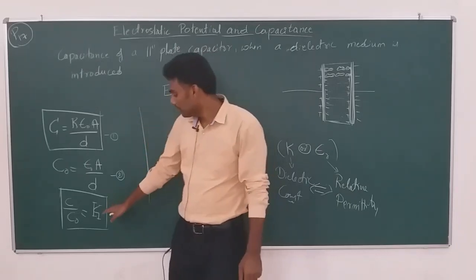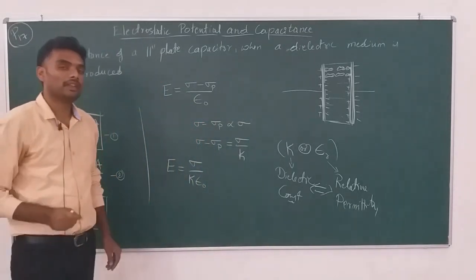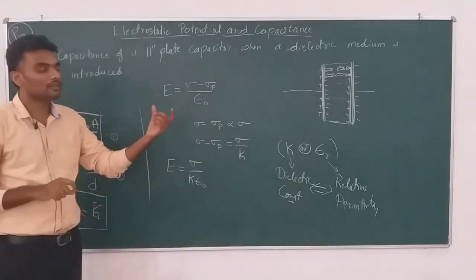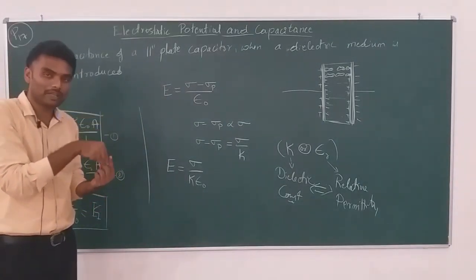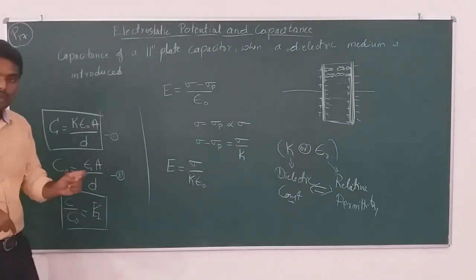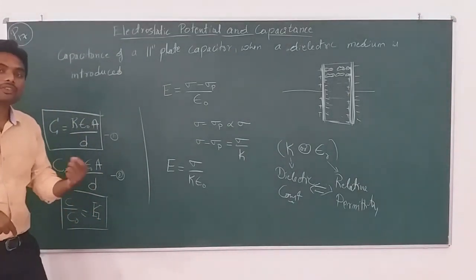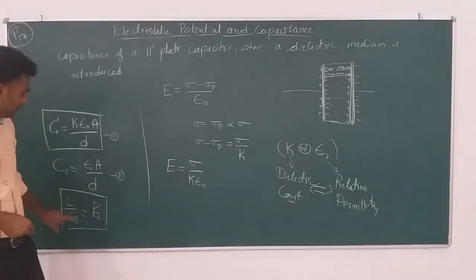It is C by C naught, quite simple. So, dielectric constant of a medium is defined as the ratio of capacitance of a parallel plate capacitor in the presence of a medium between the plates to the capacitance of the same capacitor in the absence of the medium or in the presence of vacuum, C by C naught.